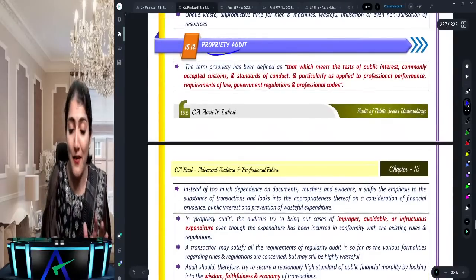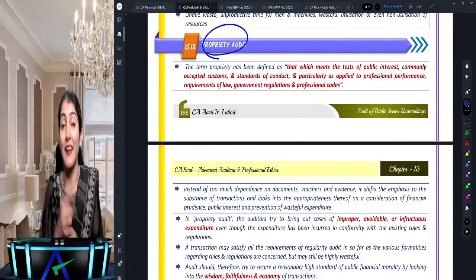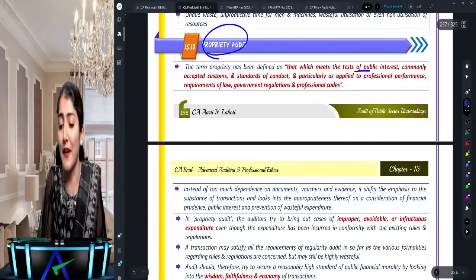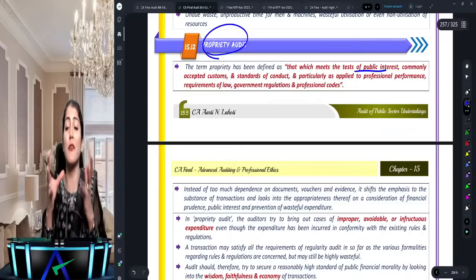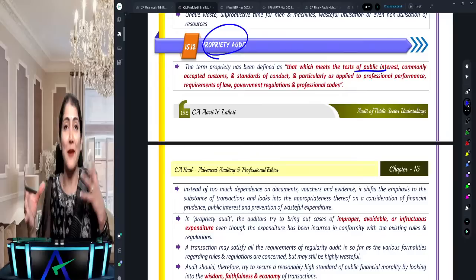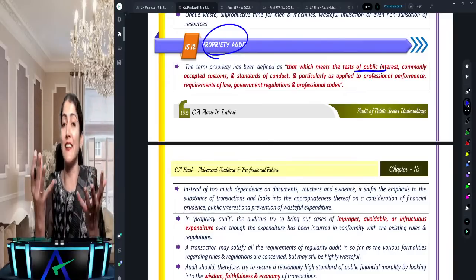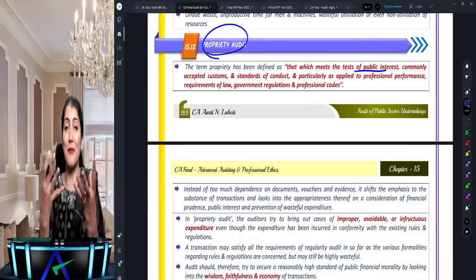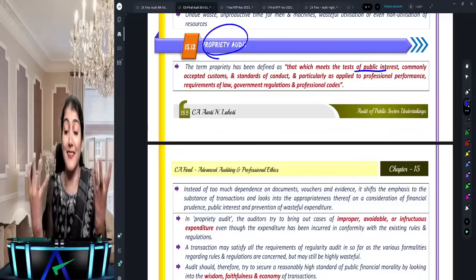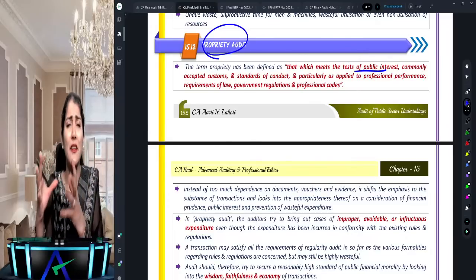Propriety audit has been an all-time favorite of ICAI. It says propriety audit is that which meets the test of public interest. Whether the expenditure is being incurred in public interest, or is it like the Morbi Dam, where they were just doing the painting and some work, and then it was opened again, and such a calamity, disaster happened. Very, very sad. But that's what needs to be checked.